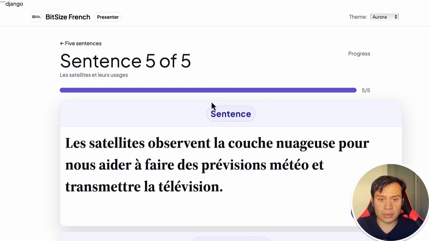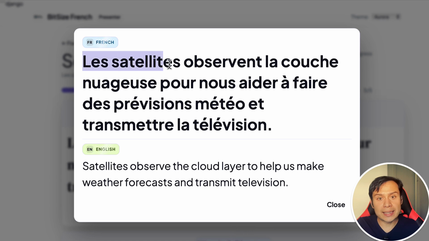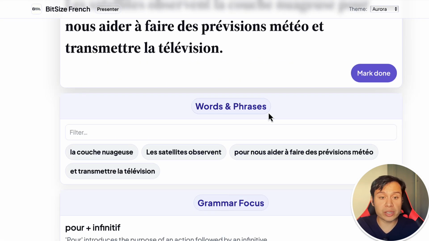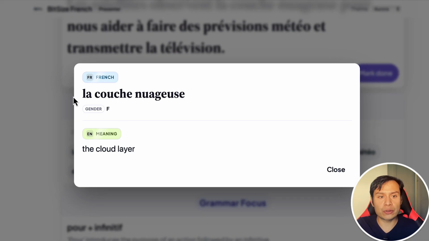Our last sentence is going to be les satellites observent la couche nuageuse pour nous aider à faire des révisions météo et transmettre la télévision. So satellites observe the cloud layer to help us make weather forecasts or predictions and transmit television. Okay, so let's take a look at some of the words and phrases. So la couche nuageuse is the cloud layer. La couche nuageuse, the cloud layer.